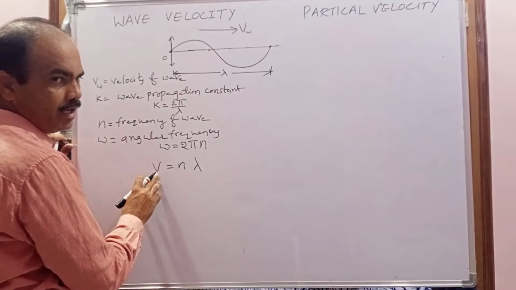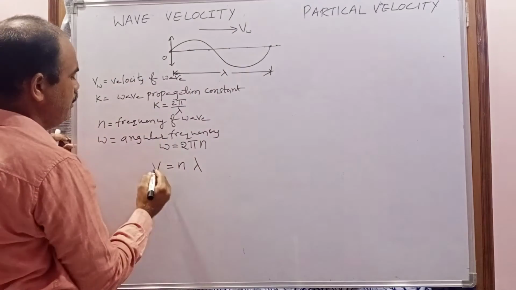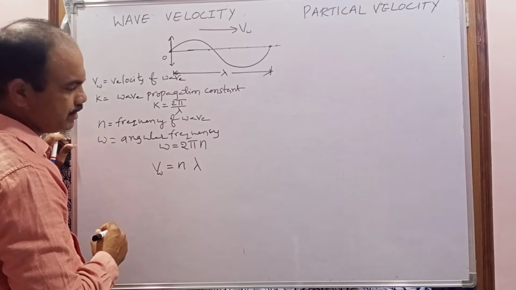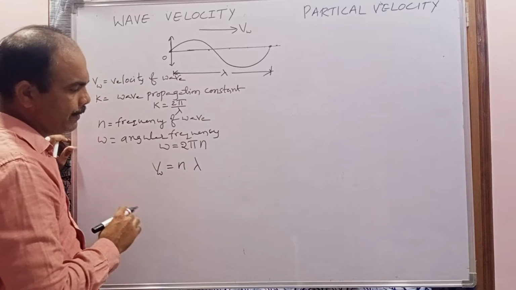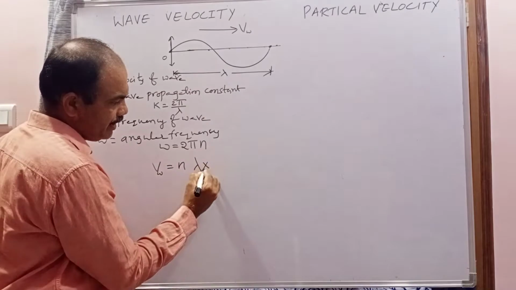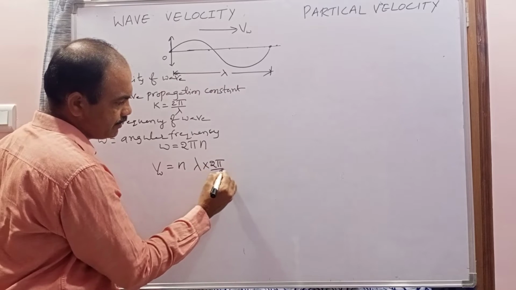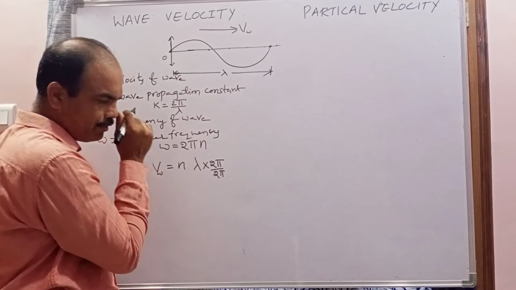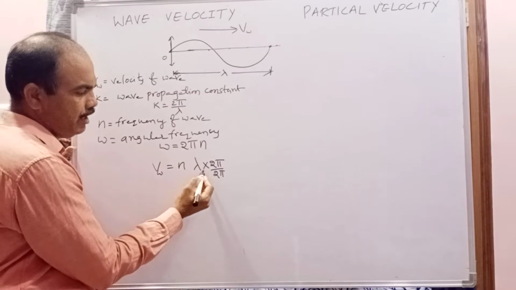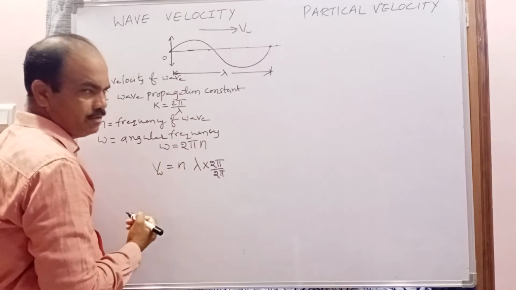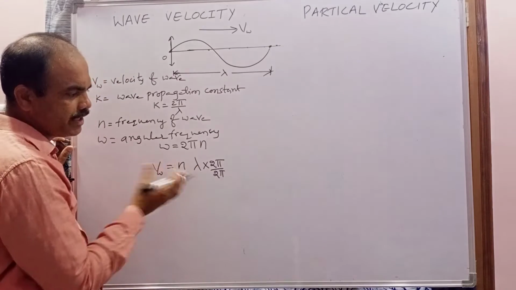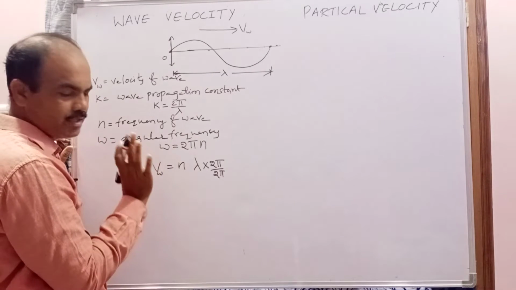Here v means the velocity of the wave, v suffix w. n means frequency. Lambda means wavelength. After writing this formula, on the right side of the equation I am dividing and multiplying with 2 pi. When an equation is divided and multiplied with the same value, the equation does not change. Remember it. The right side will be rearranged, but the original equation cannot be changed.